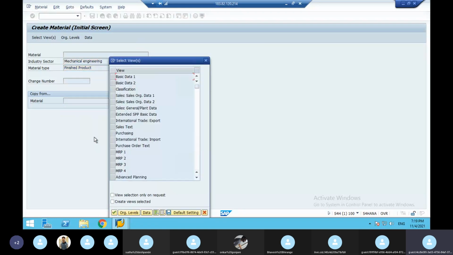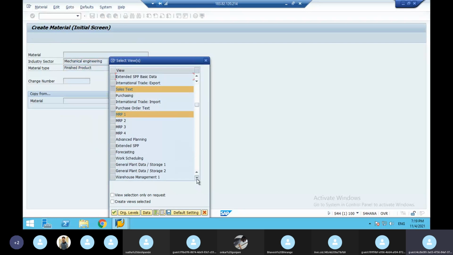Press enter. Here you have to maintain basic data 1, sales organization 1, sales organization 2, sales general plant data, sales text, then MRP 1, then accounting 1. What is this? I'm going to tell you now, one by one.